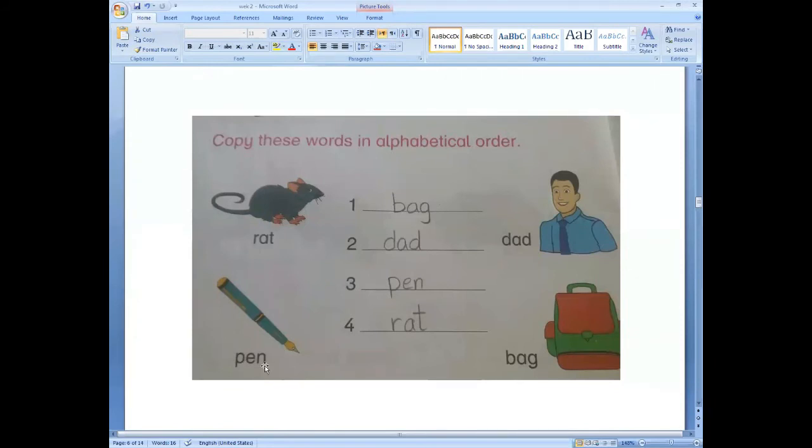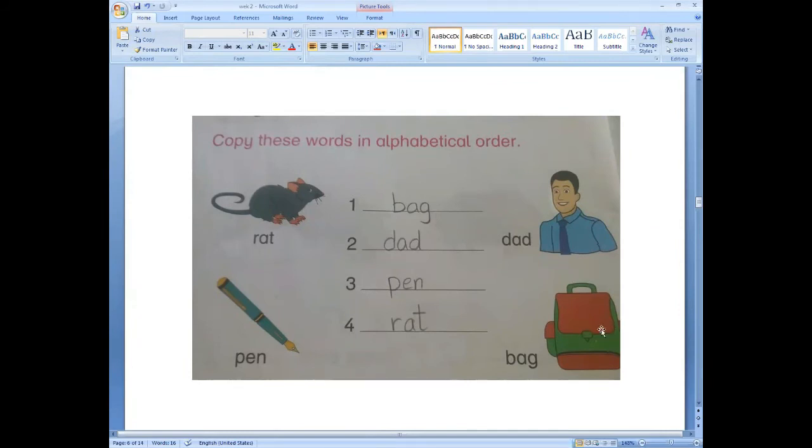Dad. Look at the dad. Yes, he is a daddy. It is a short form of dad. D-A-D, dad means daddy. Now come down, bag. This is a bag. Do you know what is the color of the bag here? Yes, its color is black and red.